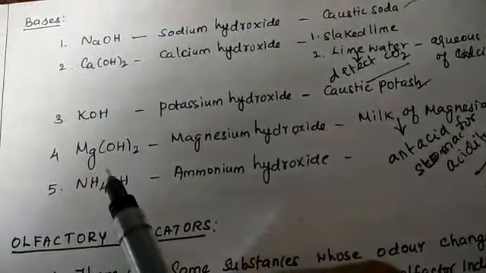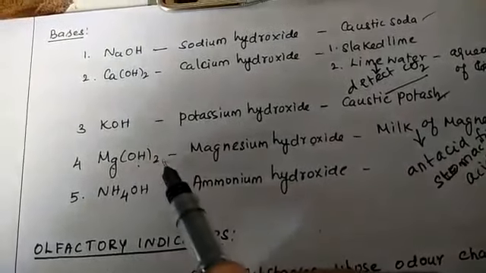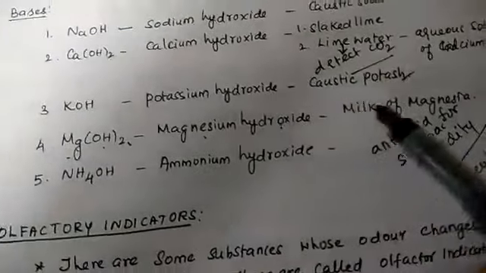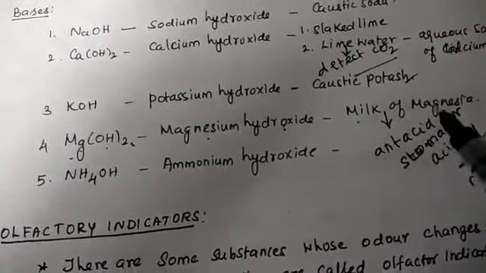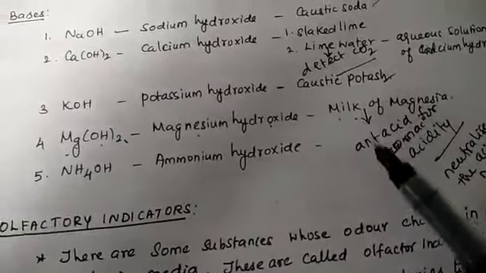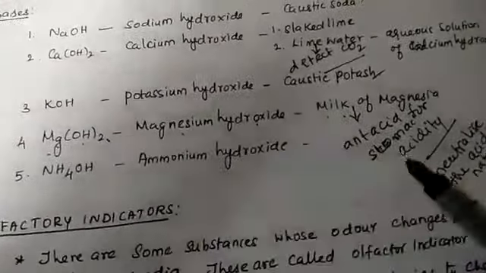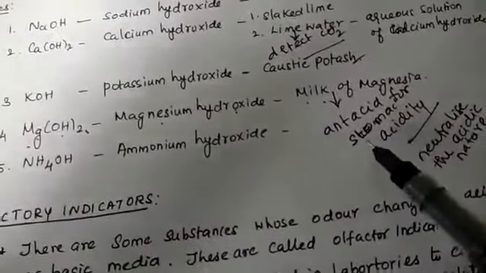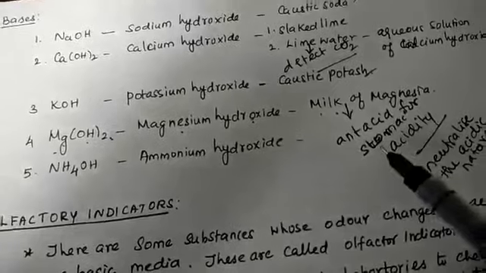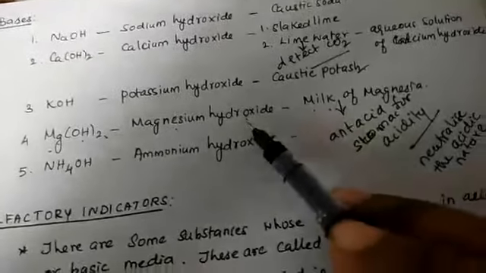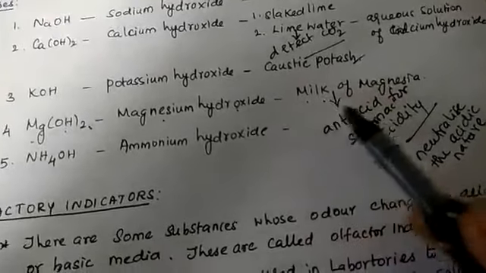The fourth one is magnesium hydroxide, Mg(OH)2. Another name is milk of magnesia, because this base is used as an antacid for stomach acidity. In our stomach, hydrochloric acid is secreted. This hydrochloric acid is neutralized by magnesium hydroxide. That is milk of magnesia.